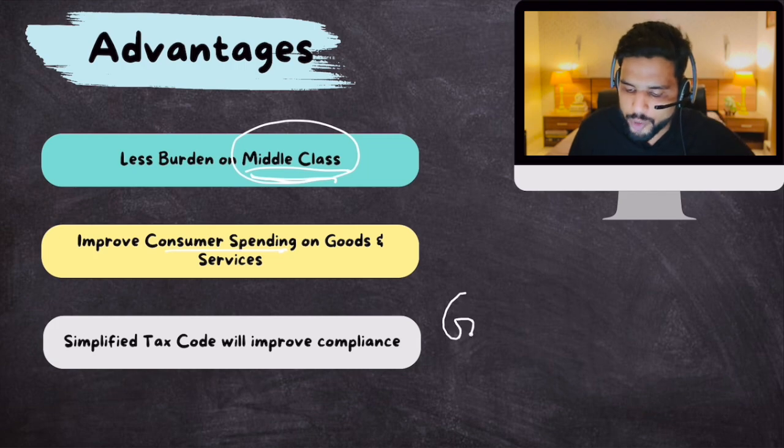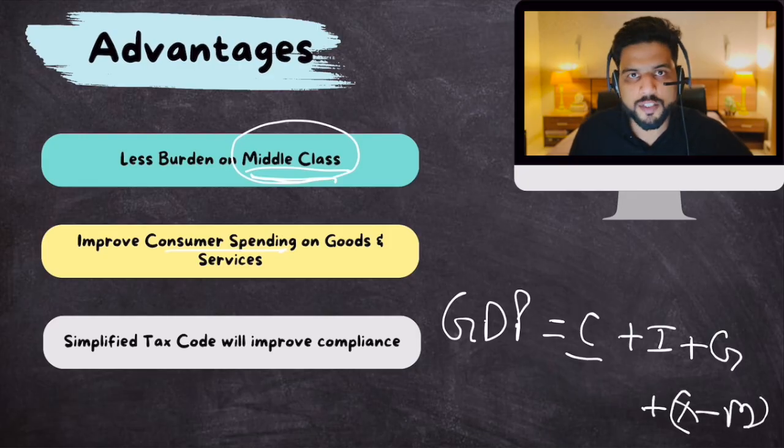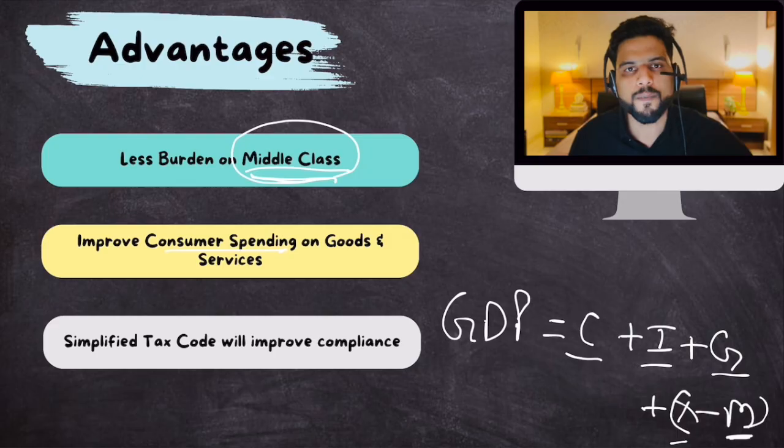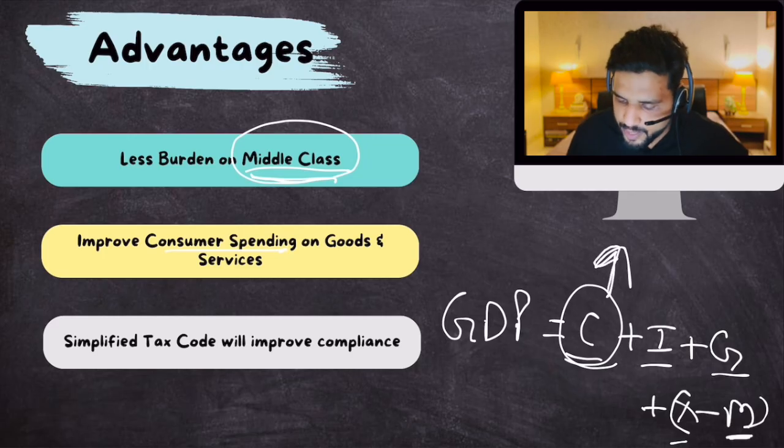Because after all, what was GDP? C plus I plus G plus X minus M, we have discussed this, where C is consumption spending, I is investment spending, G is government spending, X is exports, M is imports. So by reducing taxes on people, the government is trying to boost this C. And when C increases as per this formula, GDP will also increase.